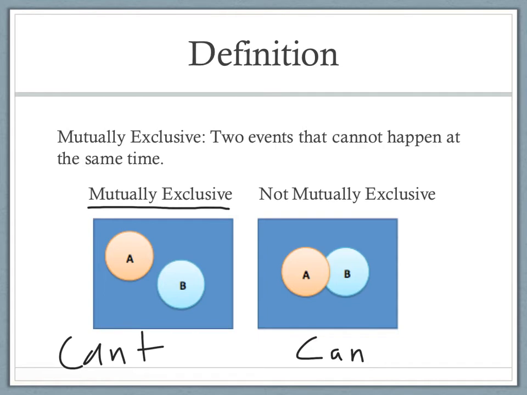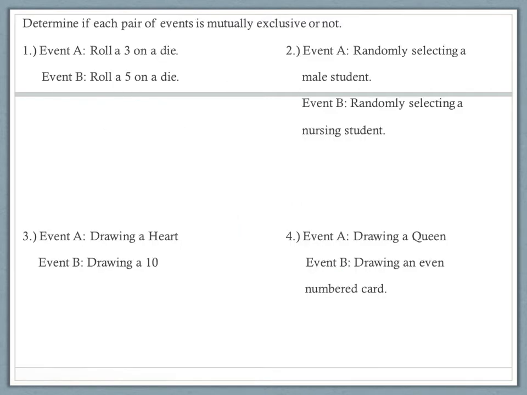A not mutually exclusive event would be somebody having on their schedule at some time in the day Algebra 2 and English 11. Okay? Most juniors have both of those, so that's a not mutually exclusive event. Alright, let's look at just determining if these are mutually exclusive or not.